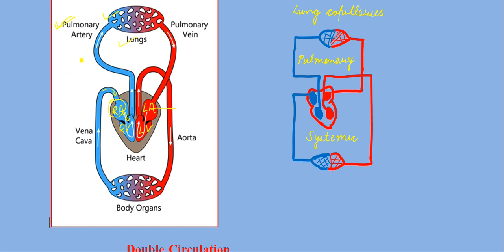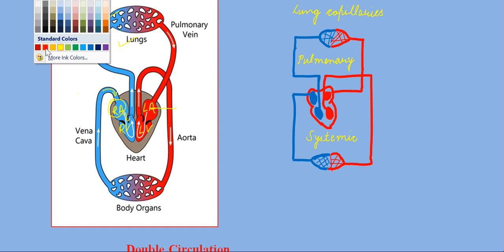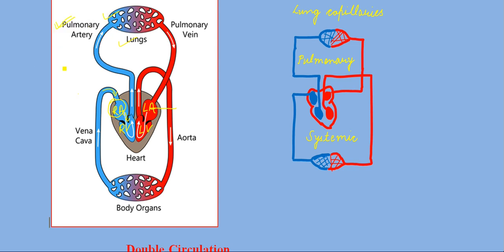Listen again. The blood which is coming from your body, from the upper body and from the lower body, goes to the right auricle. From the right auricle, the blood flows to your right ventricle. From the right ventricle, it goes to the lungs through your pulmonary artery.